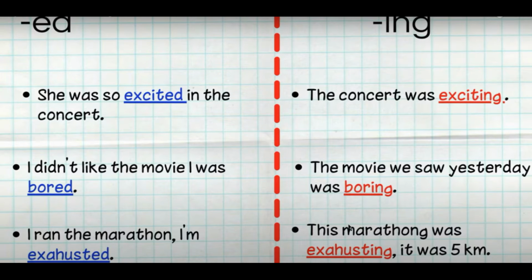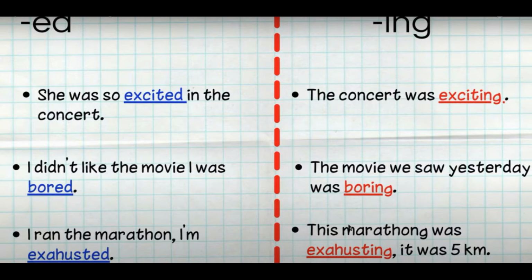Remember, excited, ed, to describe the emotion, the feeling, the sensation, how the person feels, and ing to describe the thing or the person that causes the emotion, the feeling. All right? Another example. I didn't like the movie, I was bored. The movie we saw yesterday was boring. So, what is the difference between bored and boring?